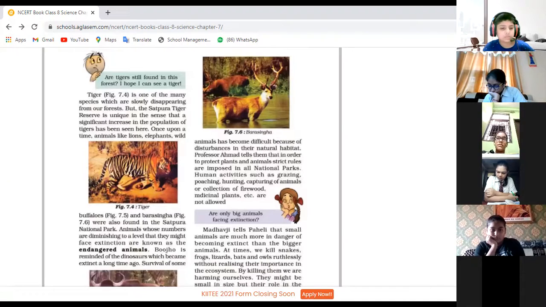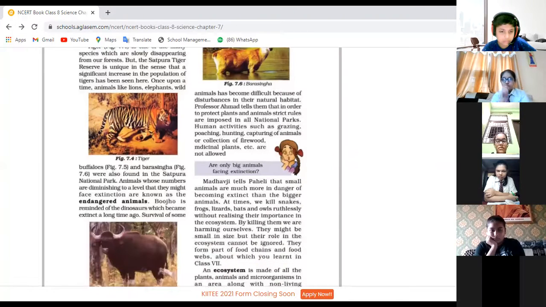Professor Ahmed tells them that in order to protect plants and animals, strict rules are imposed in all national parks. Human activities such as grazing, poaching, hunting, and capturing of animals or collection of firewood, medicinal plants, etc. are not allowed.